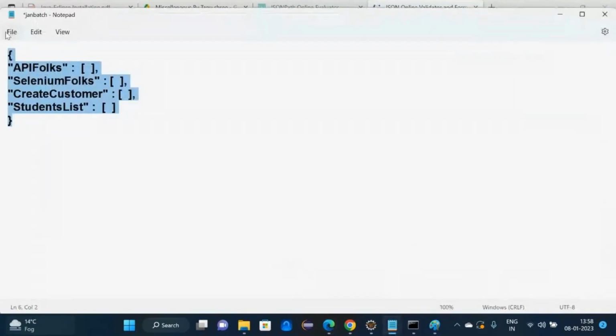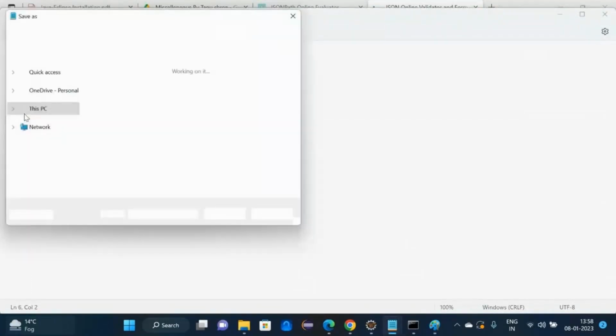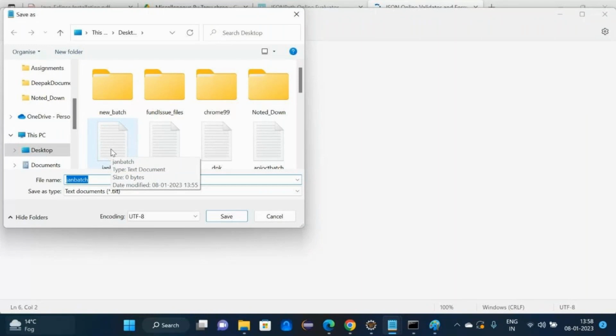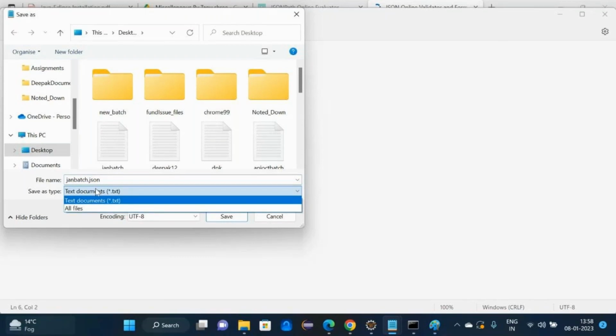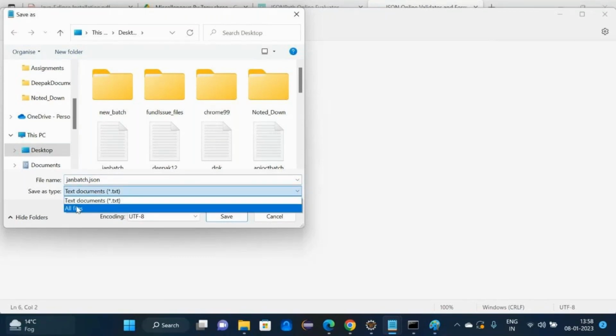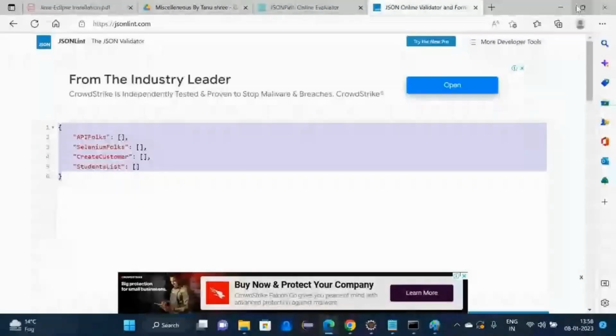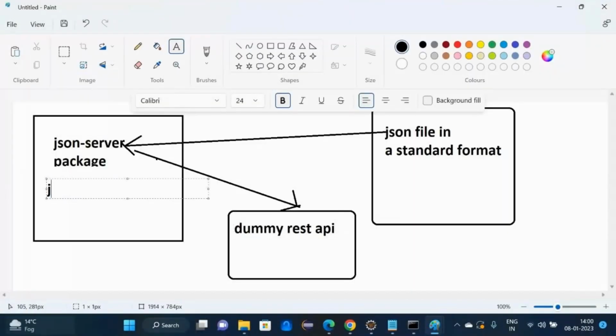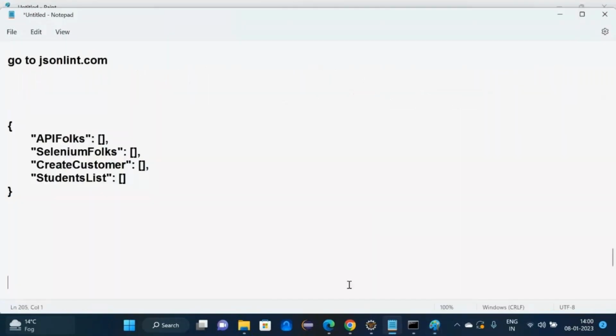Go to the File menu, Save As. Which format? Not JSON. And save as type: All Files. We have created a JSON file. We need to run the command json-server -watch and space, your JSON file, whatever JSON file we have. Drag and drop it. Let me note down this command here.